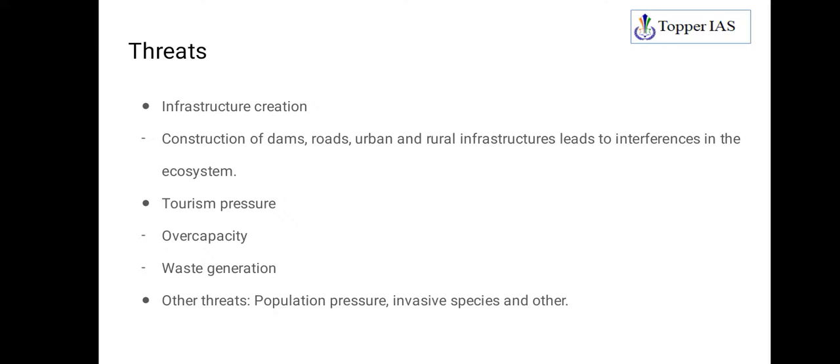And invasive species also. As I said, the threats that eco-sensitive zones face are on similar lines to the threats national parks and wildlife sanctuaries are facing. Invasive species are those species which are not native to the ecosystem. Whenever they come to a new ecosystem, they will be outcompeting other species, meaning they will be growing at the expense of these species. In a way that is threatening the ecosystem, as they will create imbalance in the entire ecosystem. So this is also one kind of threat in eco-sensitive zones.